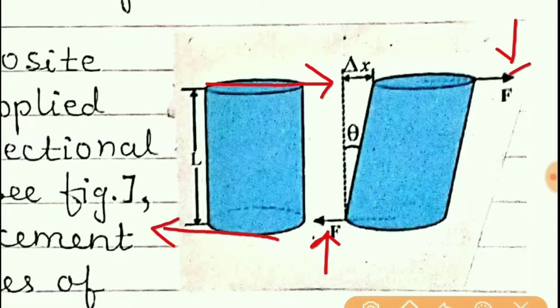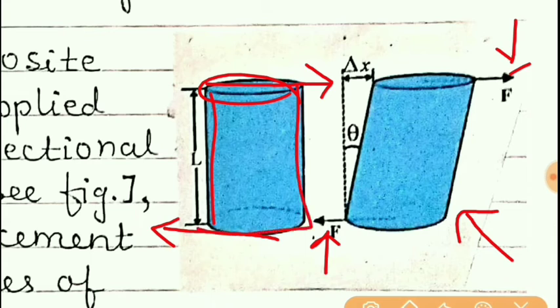So in that case, what will happen? The length of this cylinder is not going to change, but the shape of the cylinder will change. Earlier it was completely cylindrical in shape. Now you can see the shape changes a little.